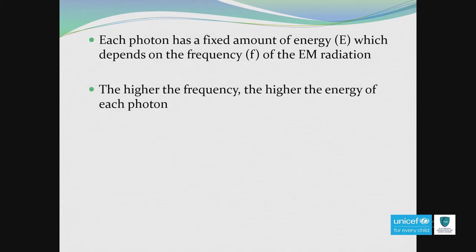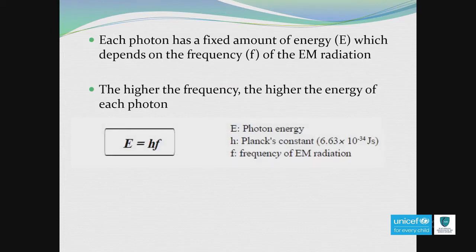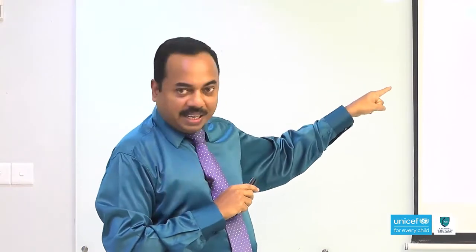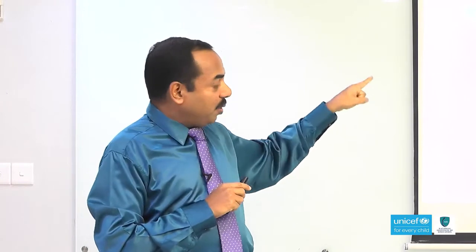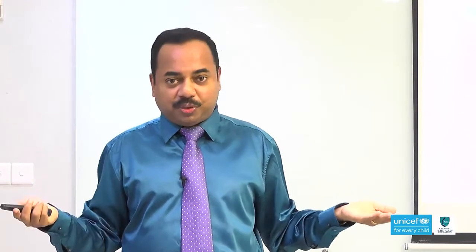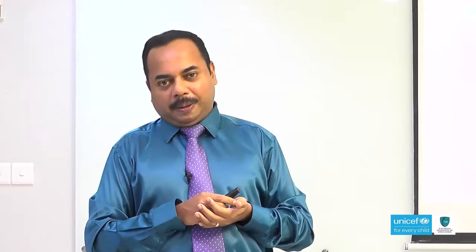Now the equation is E = hf. H is Planck's constant. I mentioned this name before, the mathematician Max Planck. To honor that scientist, we still use the name Planck's constant. Its value is 6.63 × 10^-34 joule second. We don't have to memorize this figure, it is given in the formula sheet.